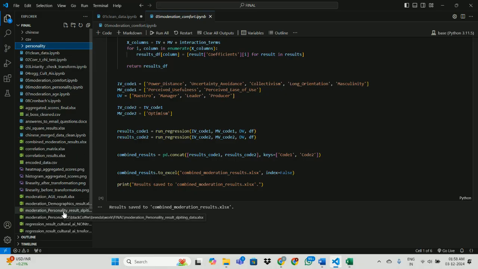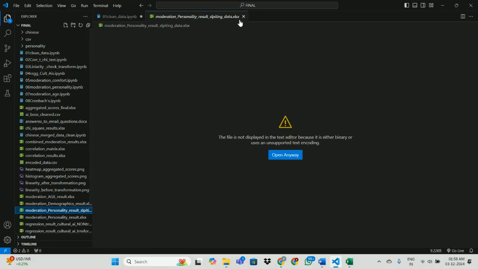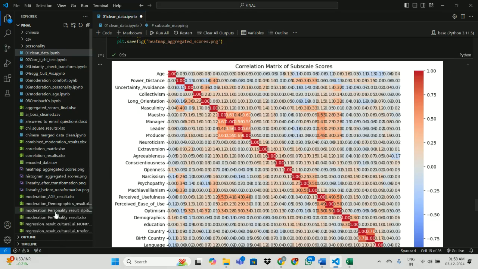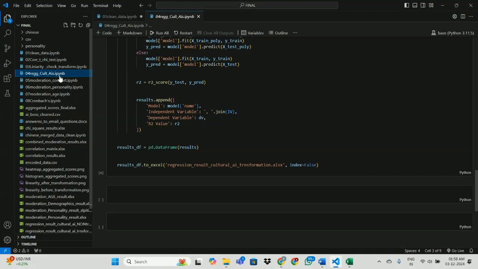We saved this data into different Excel sheets so that it will help us to understand our relationship clearly.